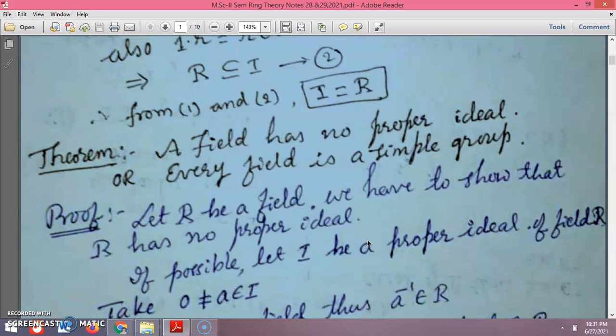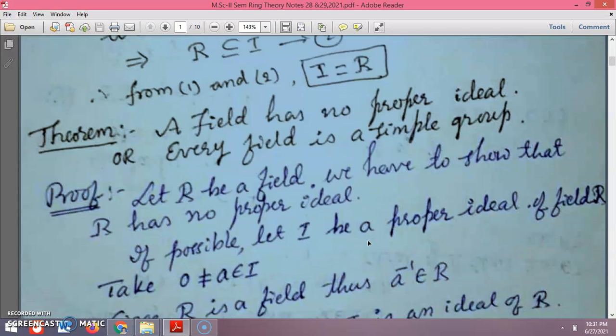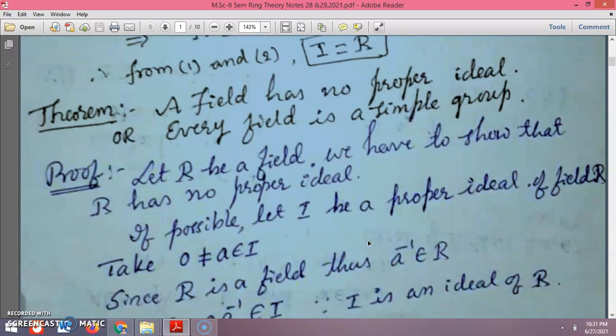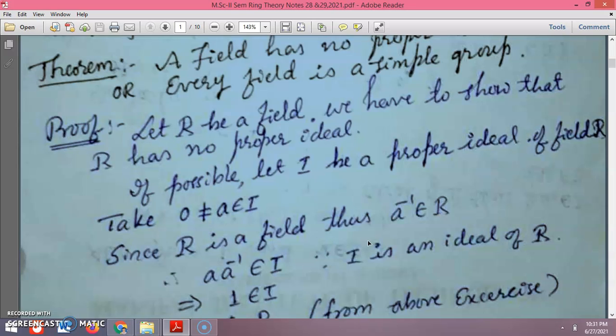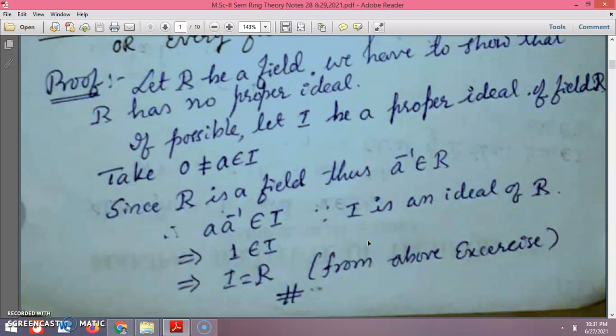It is already proved earlier that a field has no proper ideal. It means every field is a simple group only. Let R be a field; we have to show that R has no proper ideal. If possible, let I be a proper ideal of field R. Take a non-zero element a of I, and since R is a field it has a multiplicative inverse.